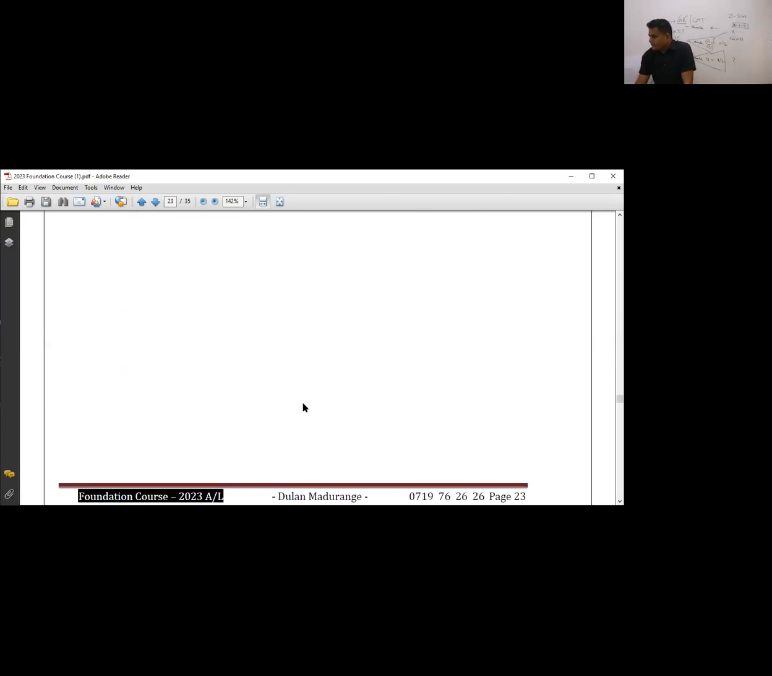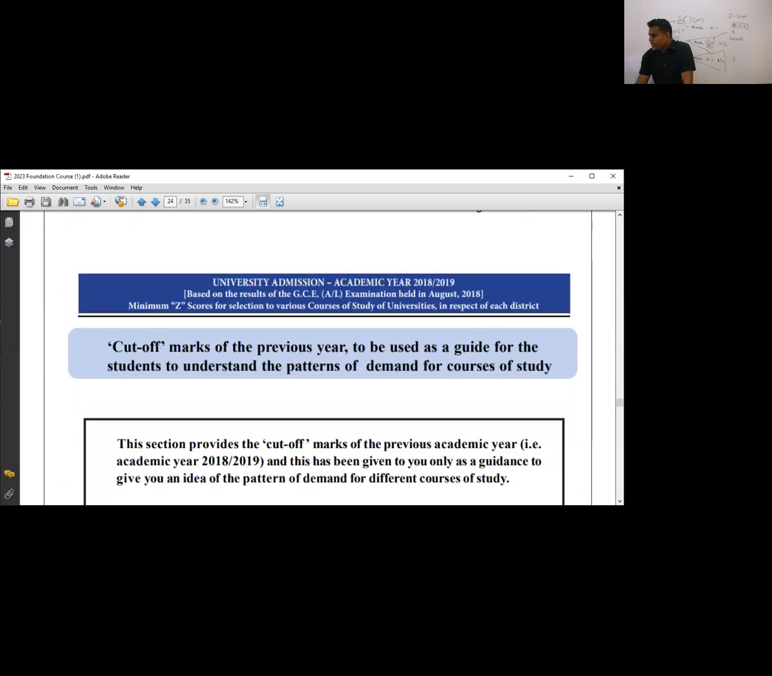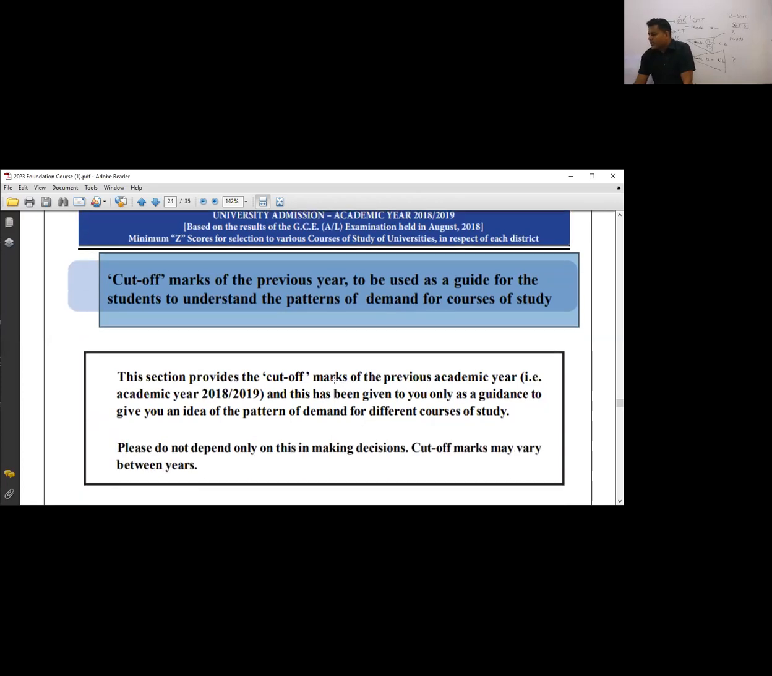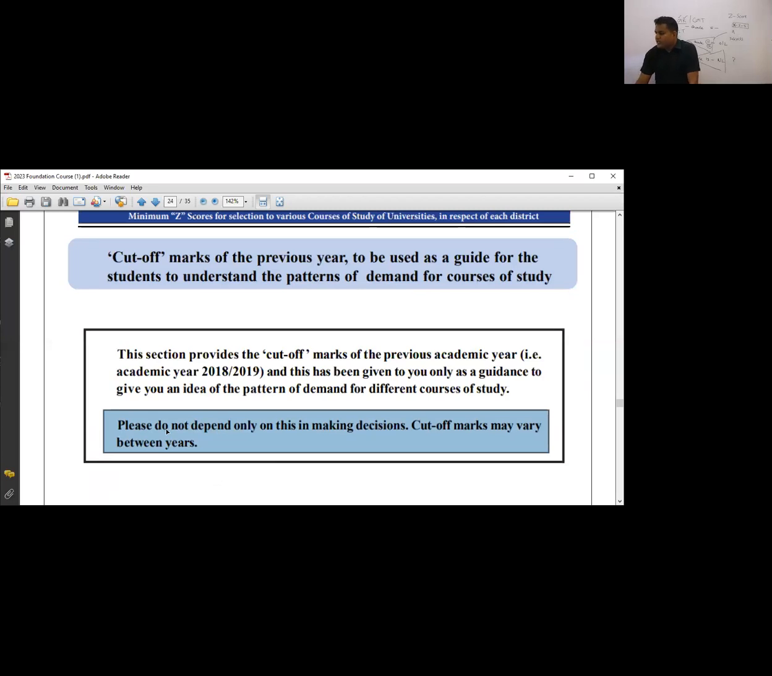So then, in the university admission book they mention the cut-off marks of the previous year. Please read this: cut-off marks of the previous year are to be used as a guide for the students to understand the patterns of demand for courses of study. So this is what they are giving. Please do not depend on these marks. Cut-off marks may vary from year to year, so please do not depend on this.